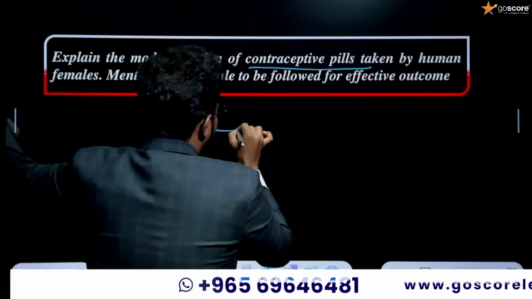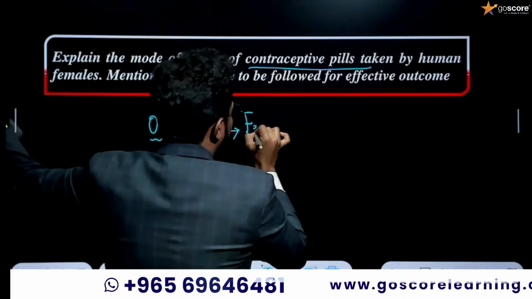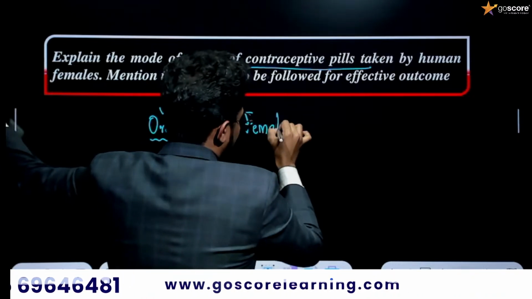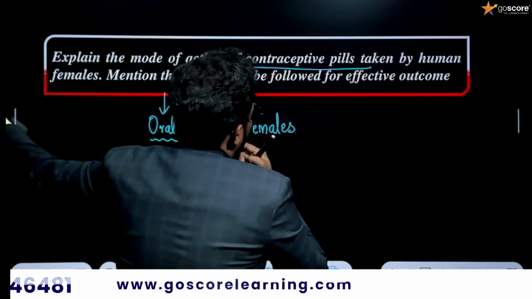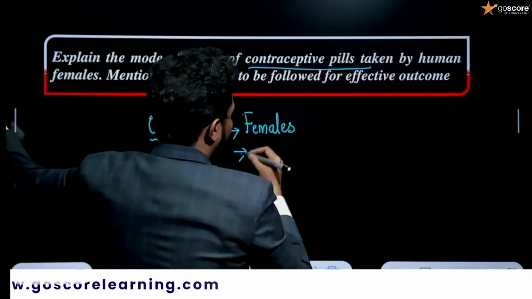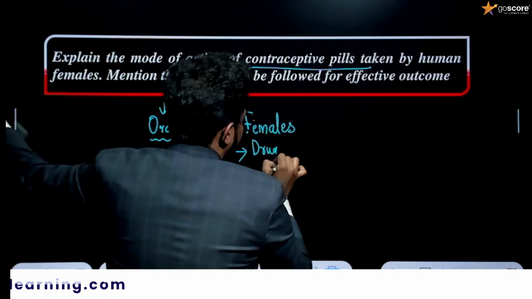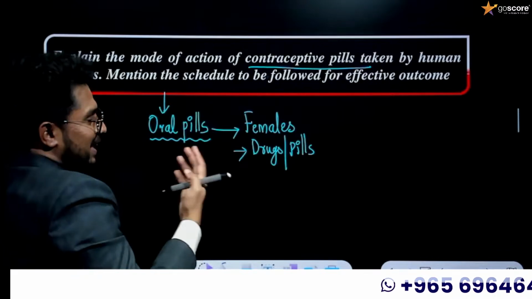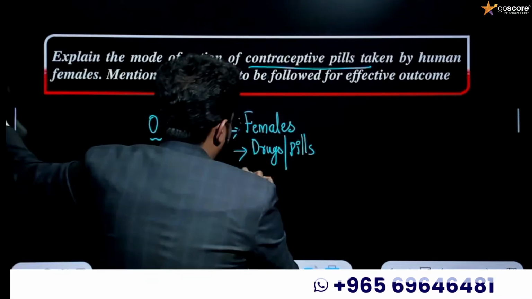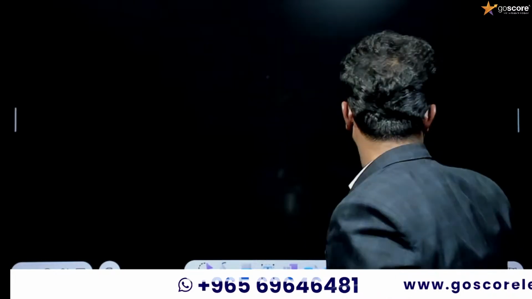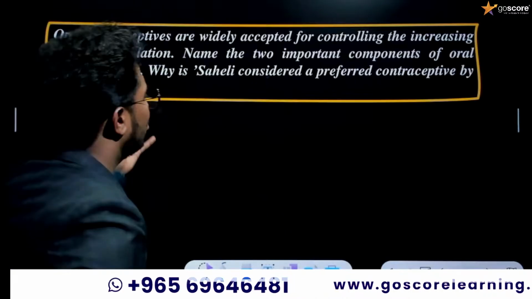Oral pills are exclusive contraceptive methods for females. In this case we will be using drugs or pills, taken by the female herself. One minute, we can also combine this question and give the answer together.